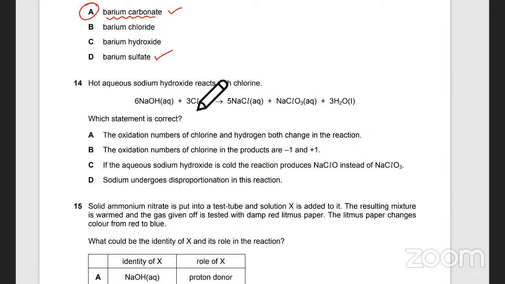The chlorine की oxidation number क्या है यहाँ पे in Cl2? That will be zero. If it's an element in its neutral state, the oxidation state is 0. यहाँ पे Cl is -1, and in NaClO3, Na is group 1, so it's +1, Cl is X, and oxygen is -2 times 3, so that's equal to 0. The X comes out to be equal to +5, ठीक है?